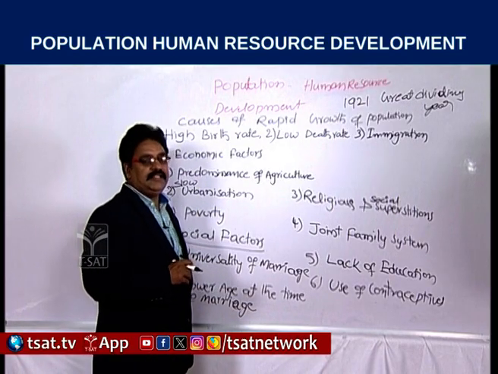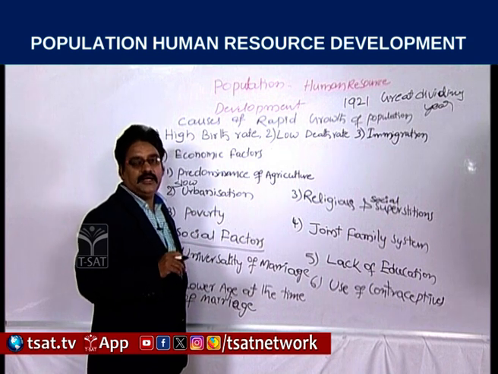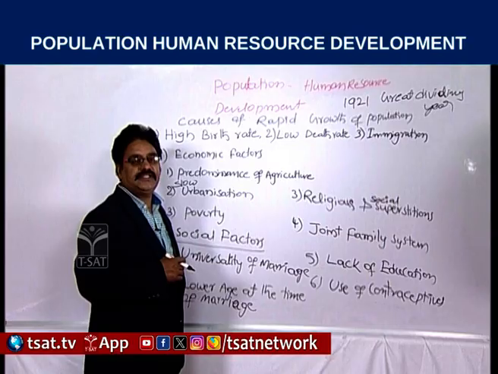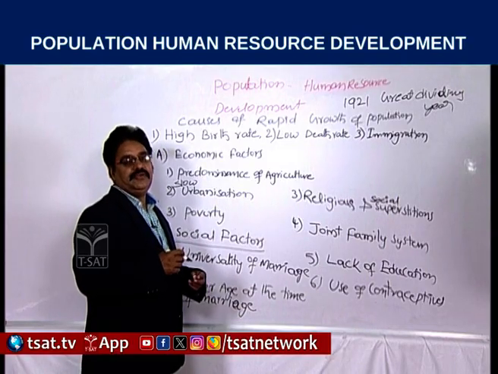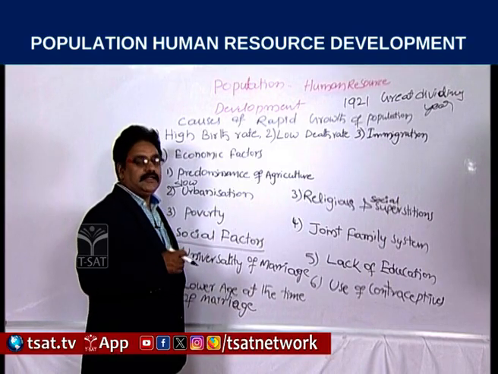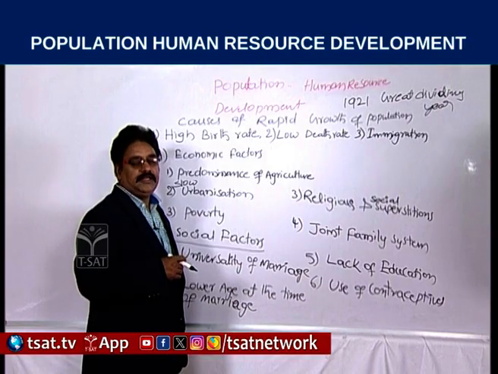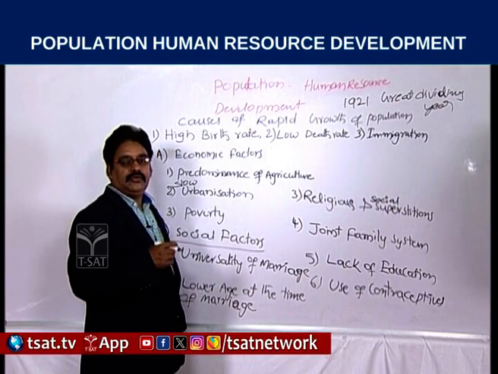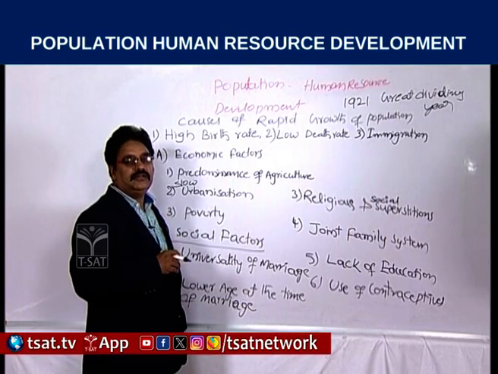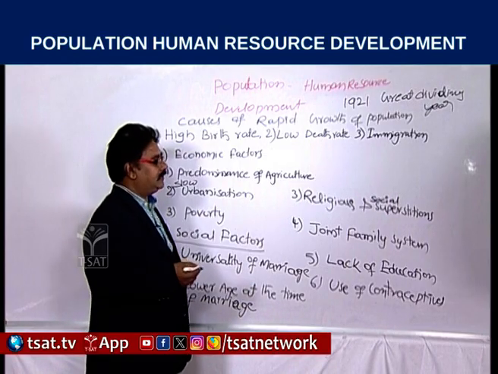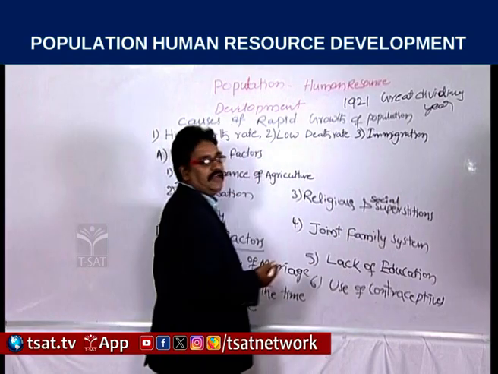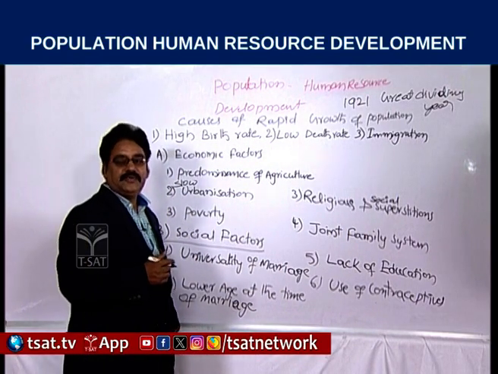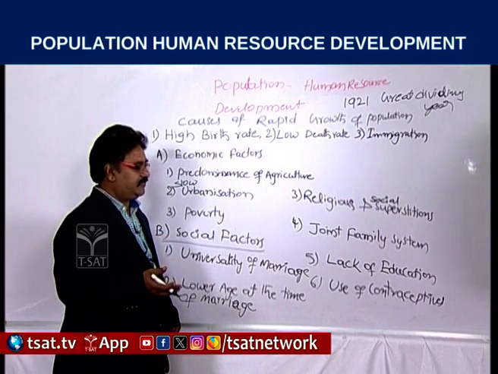In some religions they believe that they should not stop giving birth to children. There are social superstitions that God is giving, so we have to receive it, that's all, and that controlling artificially is not good according to the gods. This type of superstition prevailed in the rural poor agrarian society. That's why they used to have more children.